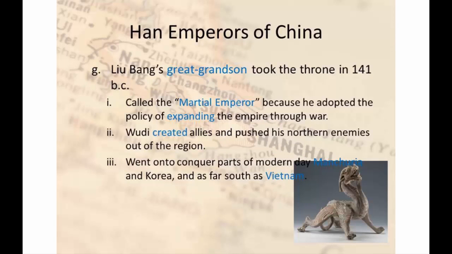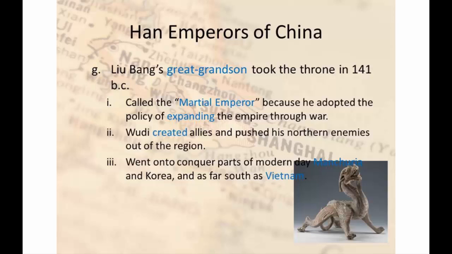Liu Bang's great-grandson took the throne in 141 BC. He was known as the Martial Emperor because he adopted the policy of extending the empire through war, which seems to be a common theme among many of these male emperors. You want more land? Let's beat everybody in to get it.